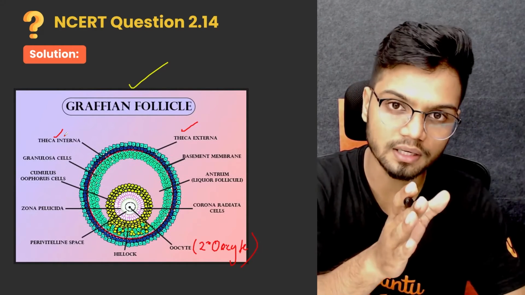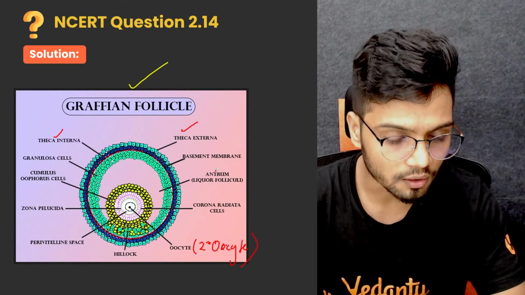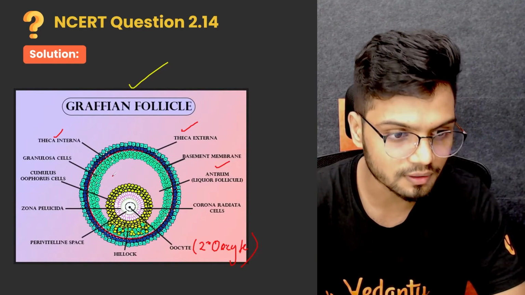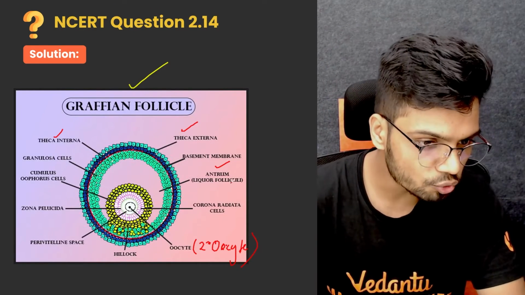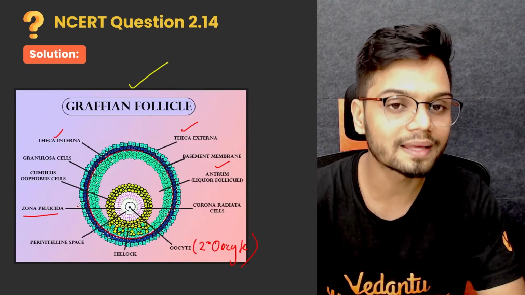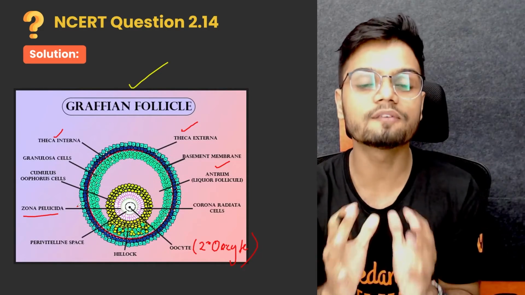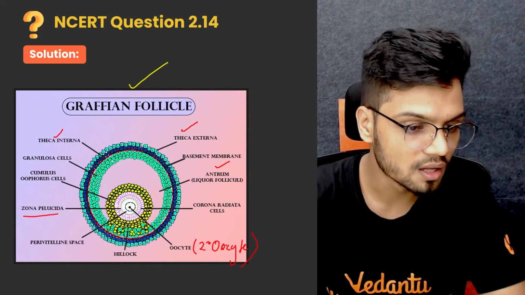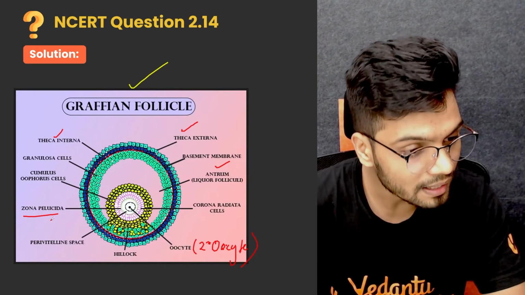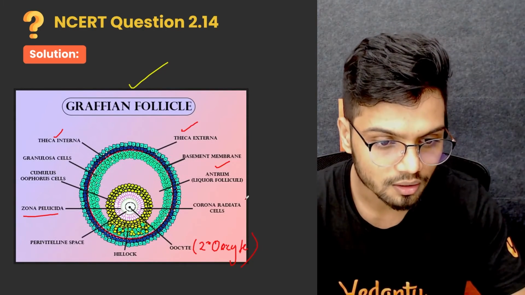Internal theca, external theca. This was seen even in your tertiary follicle. Then a fluid-filled antrum, which is also present in your tertiary follicle. Then you need to know zona pellucida. Zona pellucida layer is only seen in the Graafian follicle. The secondary oocyte forms a separate layer around it, and that layer around the secondary oocyte is called zona pellucida. Now the layer outside the zona pellucida is called corona radiata.